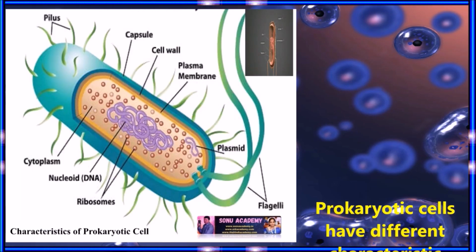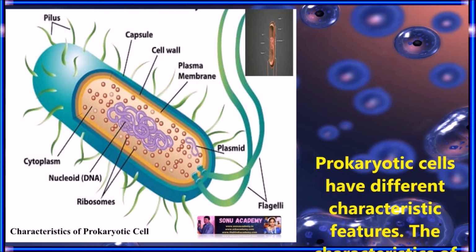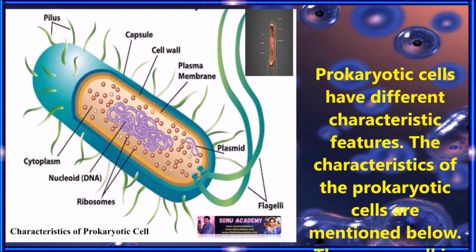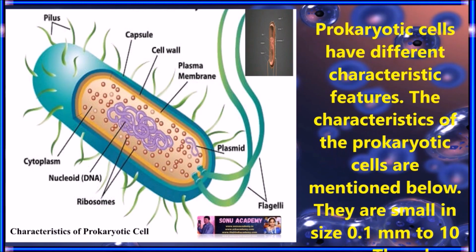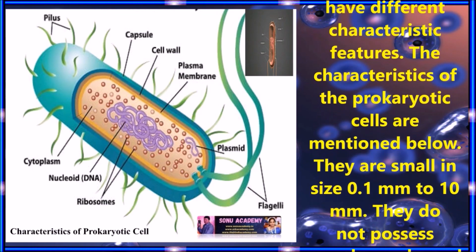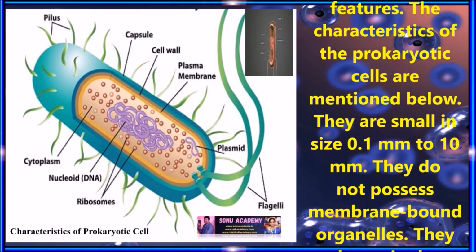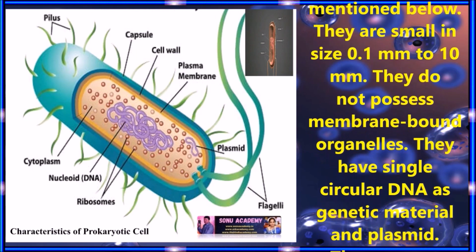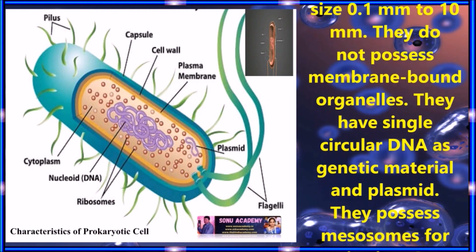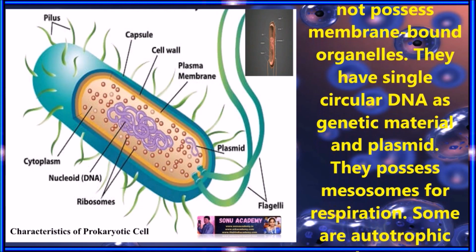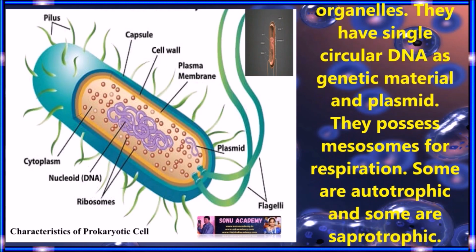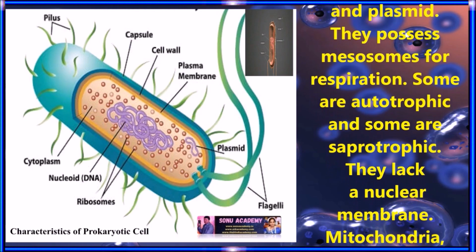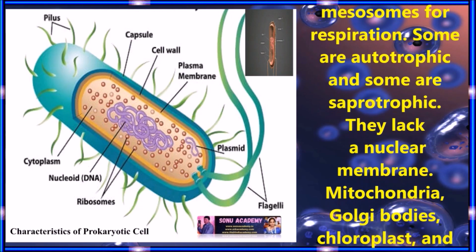Now let us discuss the general characteristics of prokaryotic cells. Prokaryotic cells have different characteristic features as follows. They are small in size, 0.1 to 10 micrometers. They do not possess membrane-bound organelles. They have a single circular DNA as the genetic material, and plasmids. They possess mesosomes for respiration. Some are autotrophic and some are saprotrophic.